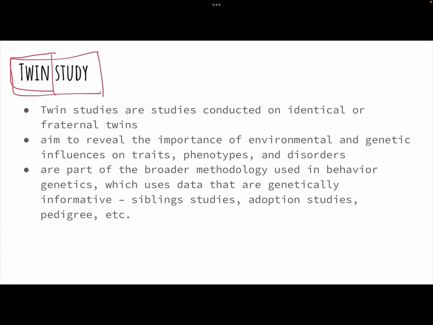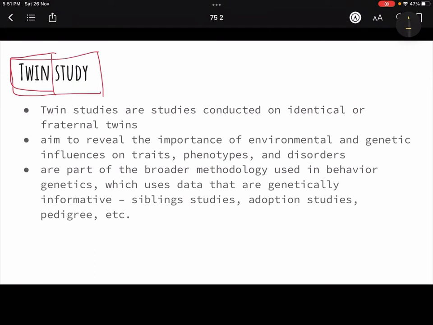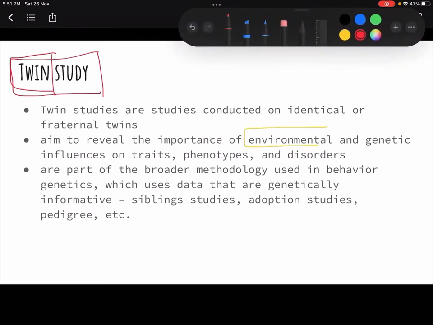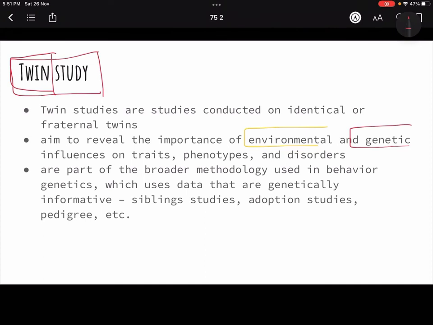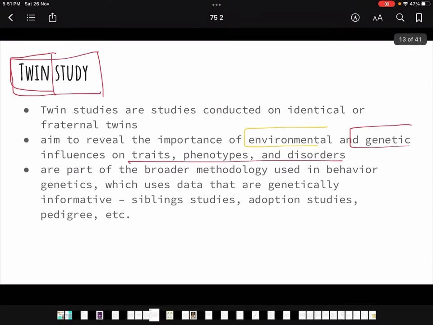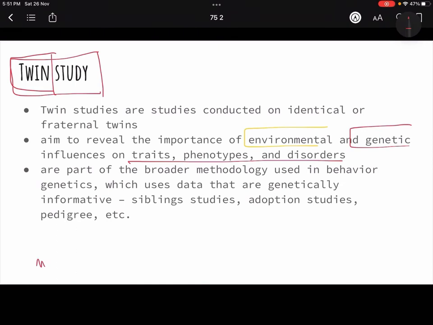So now, why are we doing these twin studies? We are doing these twin studies to know the impact of environment or the impact of genetics on individual traits, phenotypes, diseases. For example, if there are two monozygotic twins, that means they are made up of one single zygote which later got separated into two.